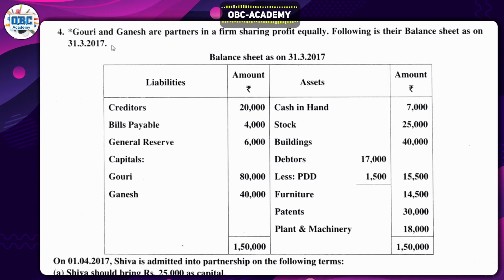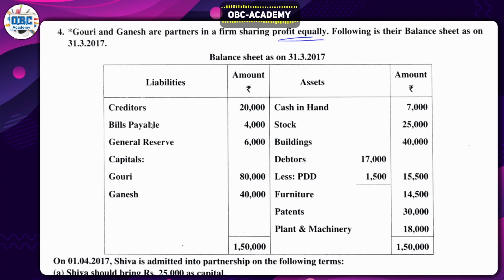Gauri and Ganesh are the partners. They're given god names. Okay, even that's good. Partners sharing profit equally. This is quite a good sign, because whenever in the problem they say they are sharing profit equally, that's a very wonderful thing, because it saves a lot of time. Okay, and the following balance sheet is given, dated 31st March 2017.